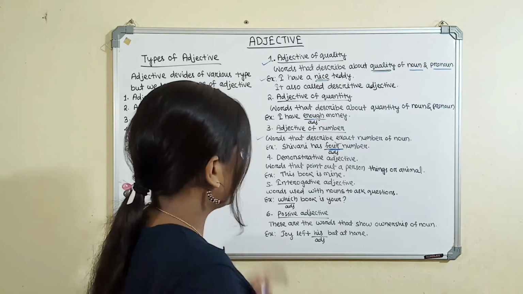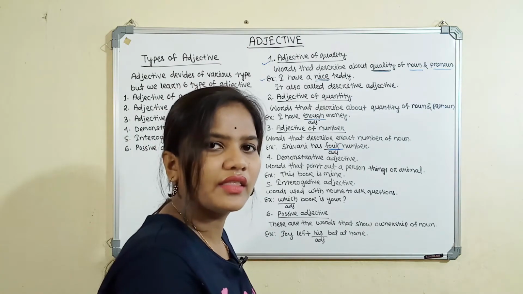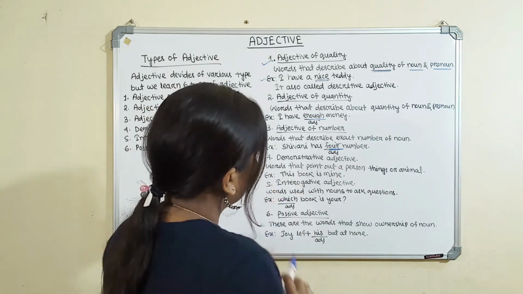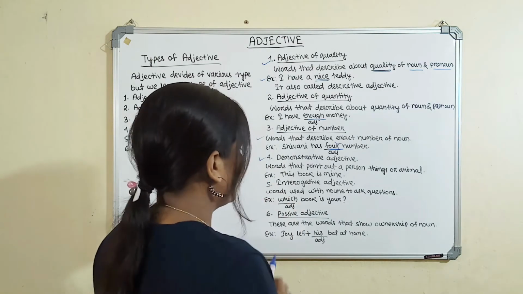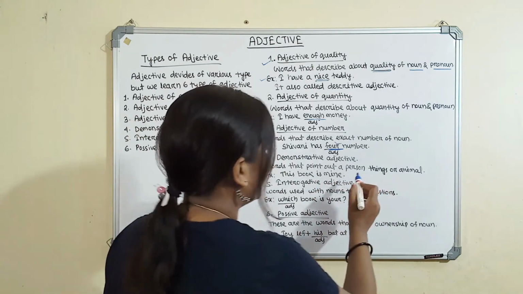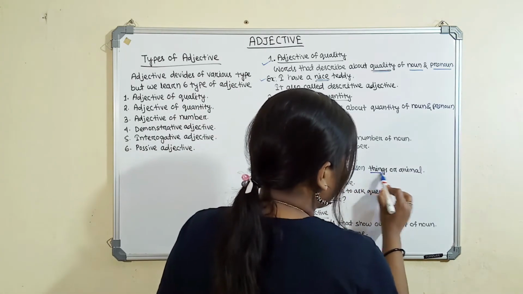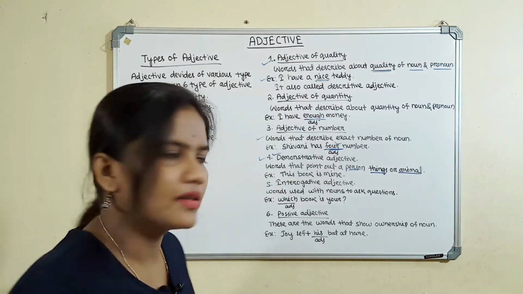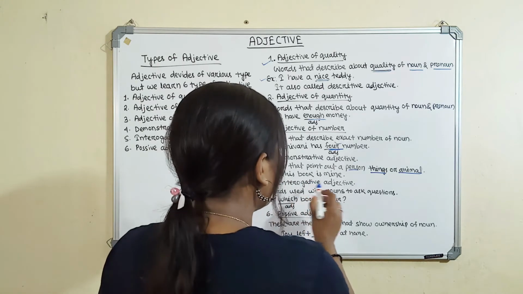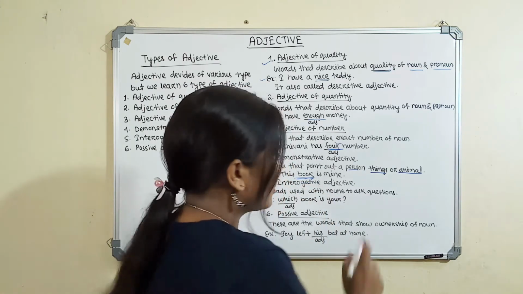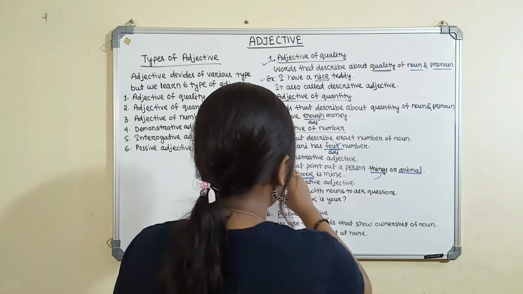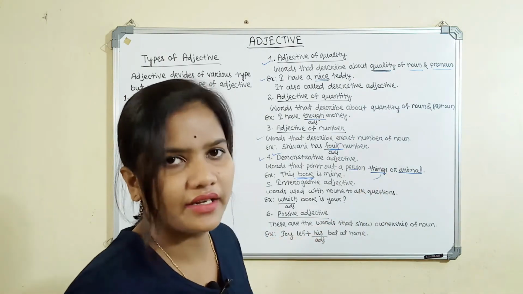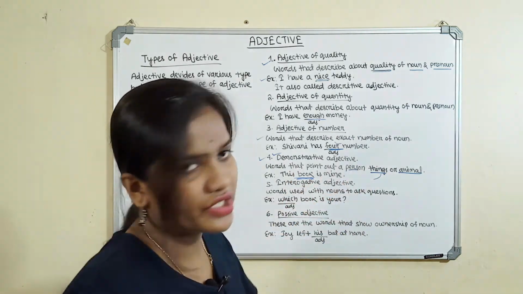Then the fourth one is demonstrative adjective. We had already learned demonstrative pronoun and interrogative pronoun, so today we will learn demonstrative adjective. A demonstrative adjective is a word that points out a person, thing or animal. Let's take one example: This book is mine. Book is a thing, so this shows the thing, and it is called a demonstrative adjective. If we take one example related to an animal: This cat is mine. Cat is an animal, and this is the demonstrative adjective.